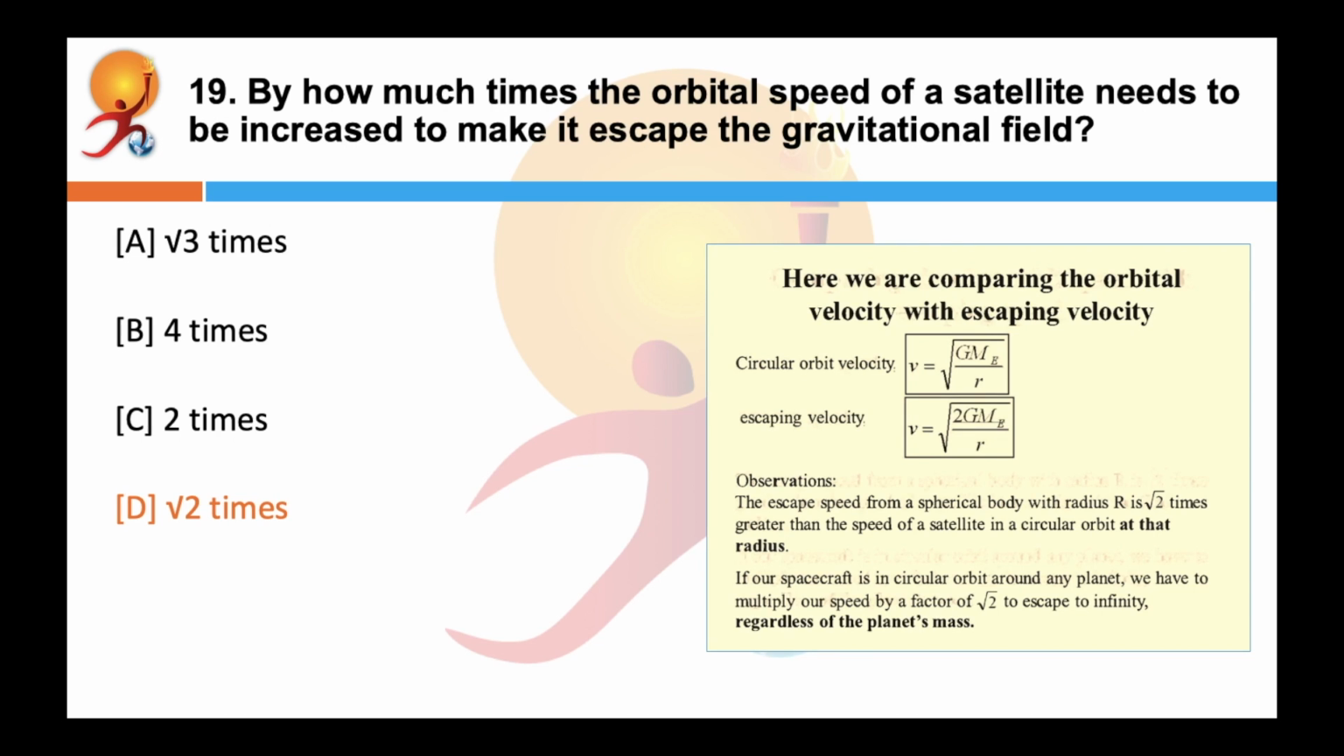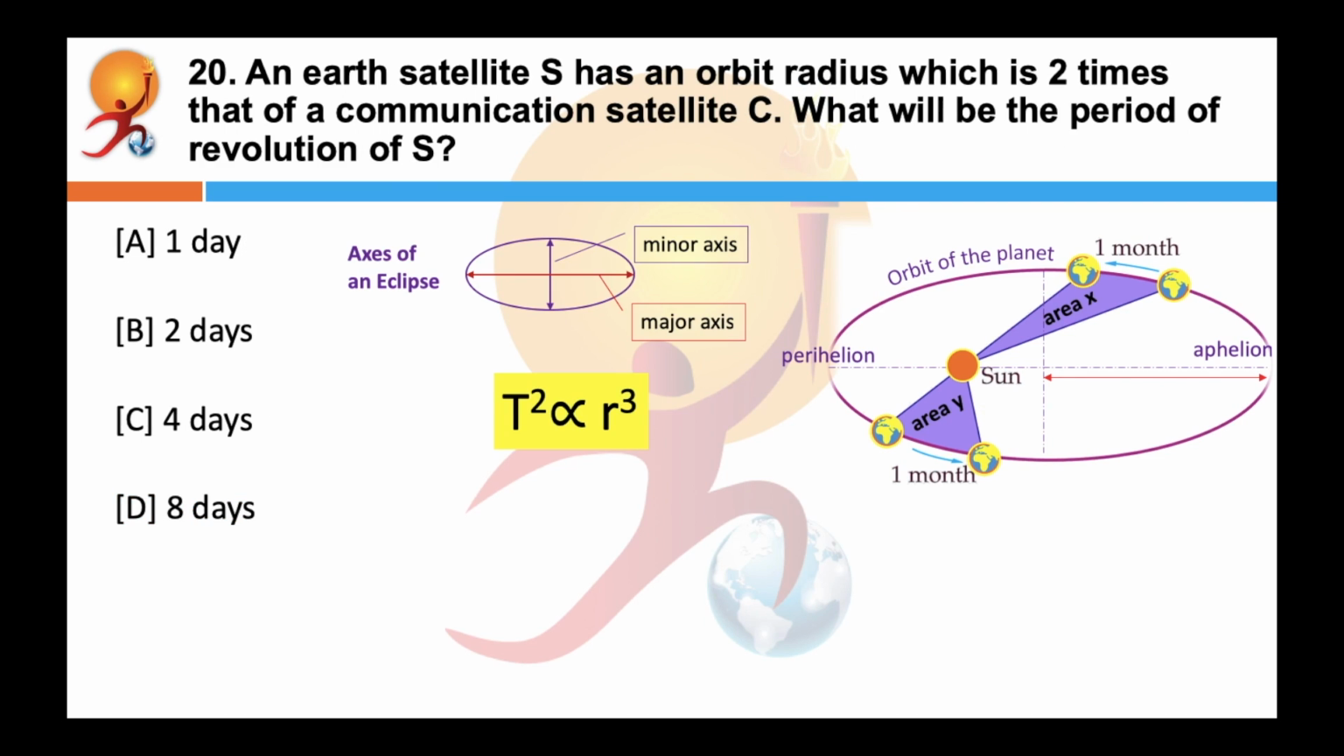regardless of the planet's mass. An Earth satellite S has an orbit radius which is 2 times that of a communication satellite C. What will be the period of revolution of S? The answer is C, 4 days. As per Kepler's third law, the square of the period of any planet is proportional to the cube of the semi-major axis of its orbit.